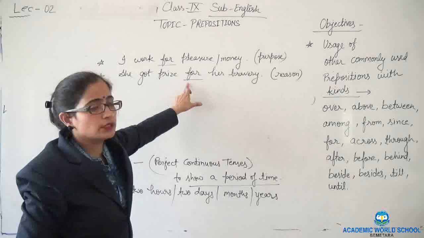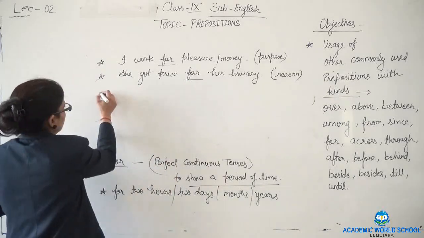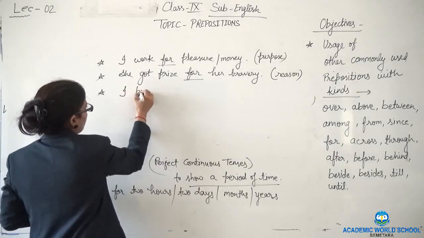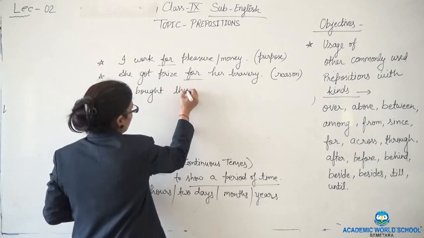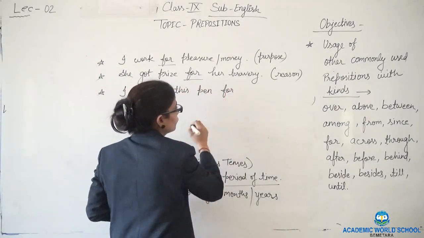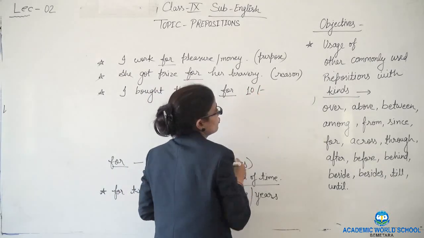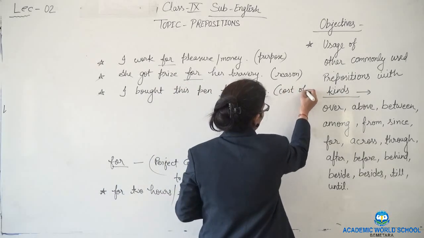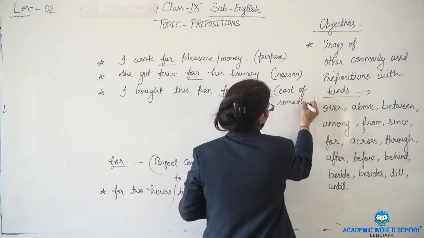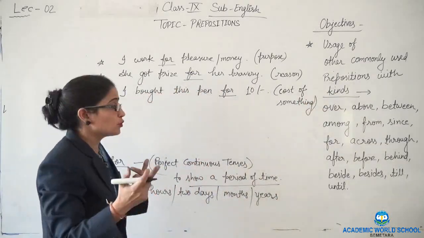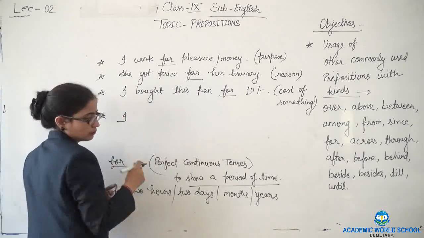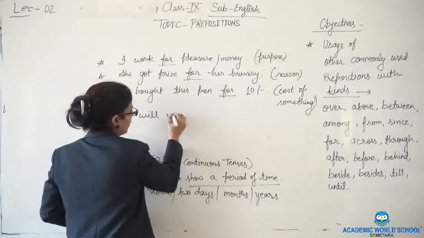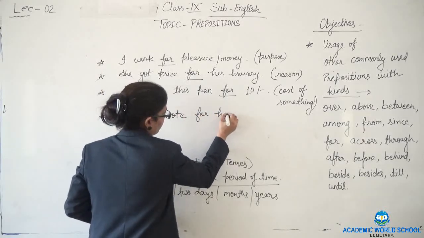Sometimes it will show the cost of something, like I bought this pen for 10 rupees. Clear? So here this is showing the cost of something. It shows support also. How? We will vote for him.